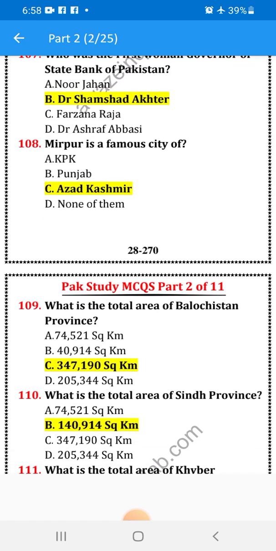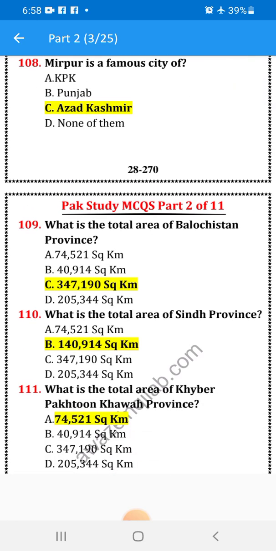What is the total area of Balochistan? 347,190 square kilometers.